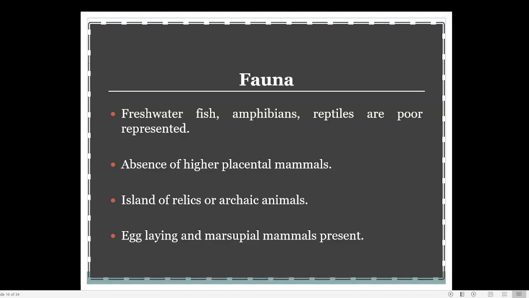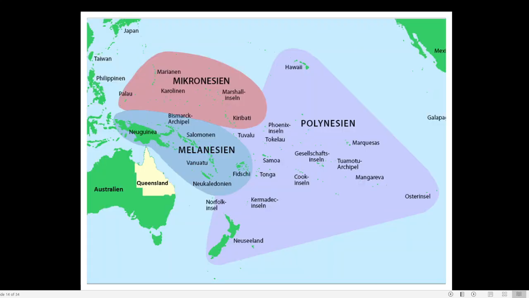Then we come to the third aspect of the Australian realm, that is the fauna. Fauna means animals of Australia. Among different types of animals, freshwater fish, amphibians and reptiles are very poorly represented. Why are freshwater fish, amphibians and reptiles not common in Australia? There are certain reasons.